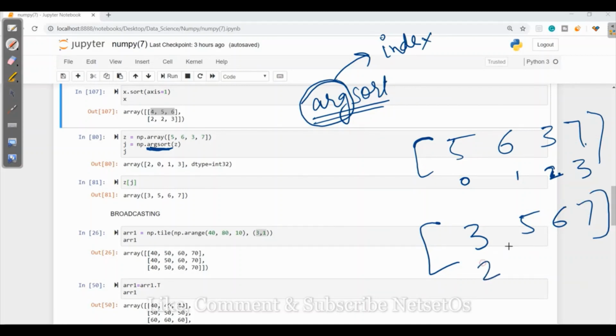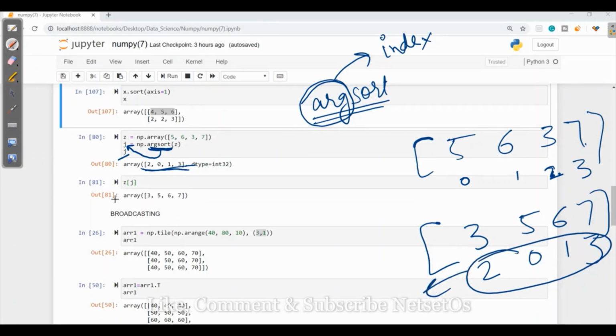For 3 it is 2, for 5 it is 0, for 6 it is 1 and for 7 it is 3. Whenever we write argsort, the indexes will be returned to J. So when I print J, we will get all the indexes, which is 2, 0, 1, 3. Now if we want values, we will put the index in the brackets and print.